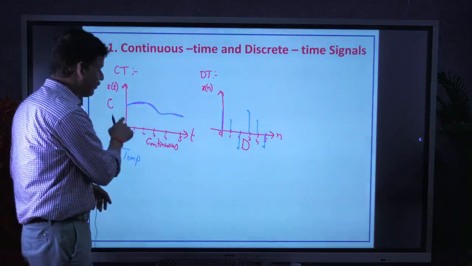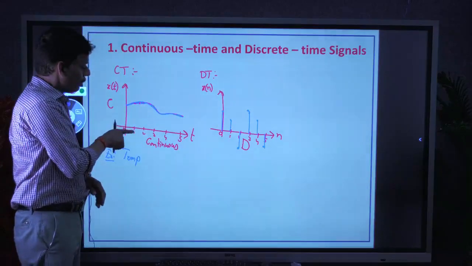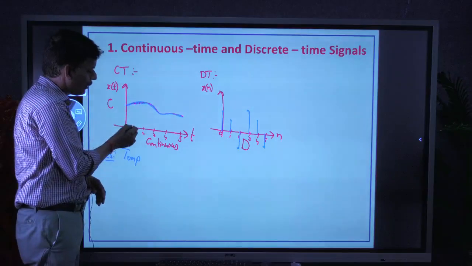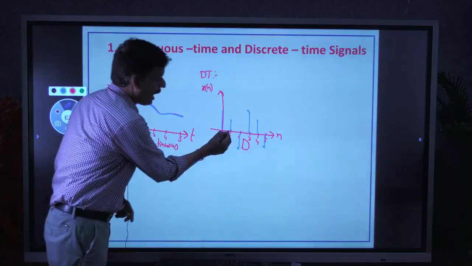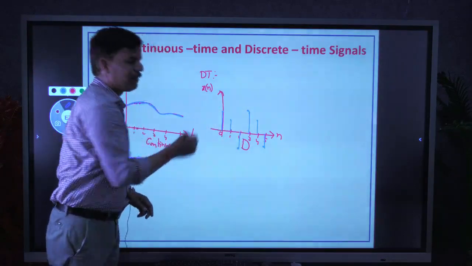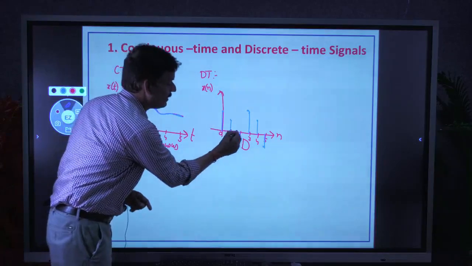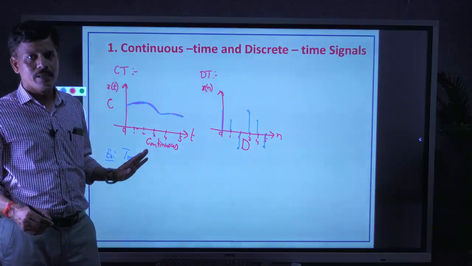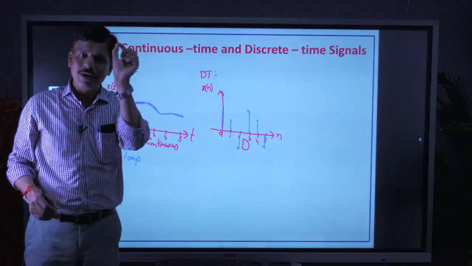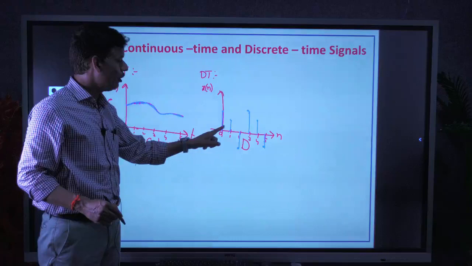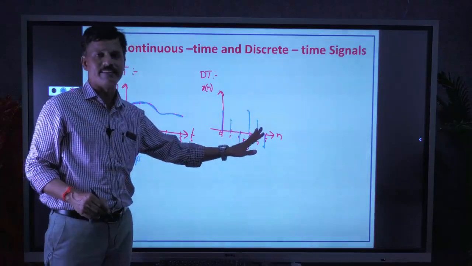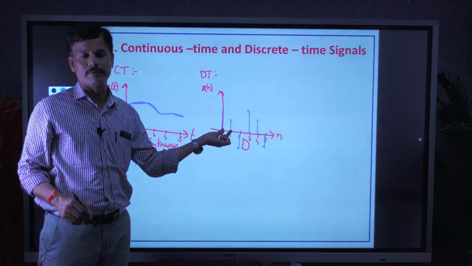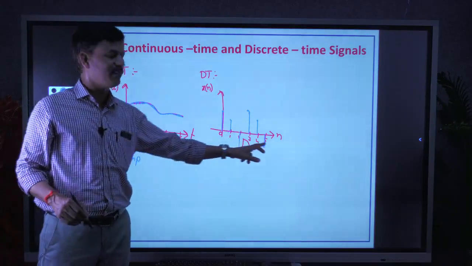What is the difference between continuous and discrete time? Between 1 and 2, there are an infinite number of amplitudes defined in continuous time. Whereas here, after 1, the next immediate value is 2 only. In between, nothing is defined. That is very important in case of discrete time. The amplitude is defined only at discrete values: at 0, at 1, at 2, at 3, that's it. Not in between 1 and 2, not in between 0 and 1. So that's why the time axis is discrete.